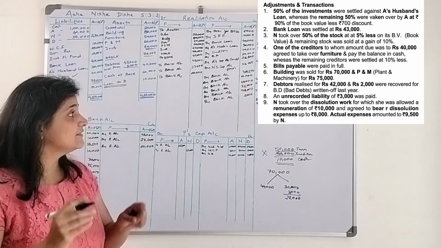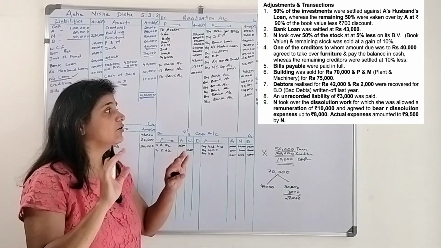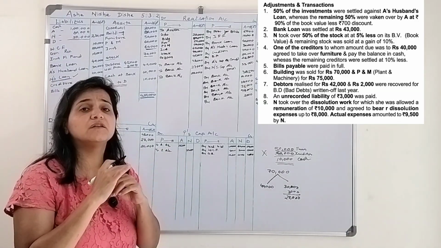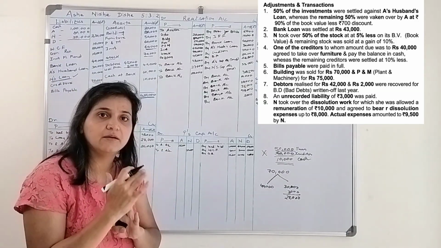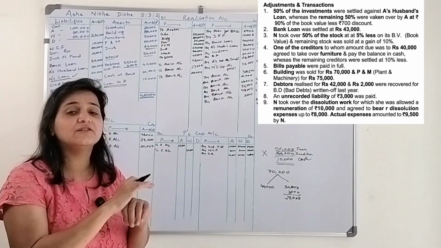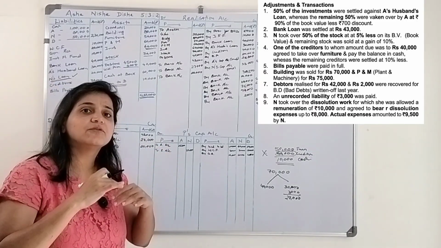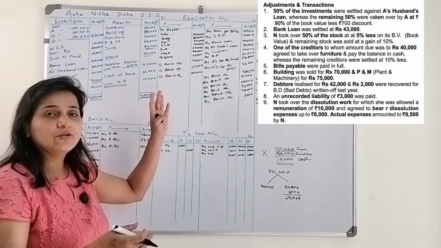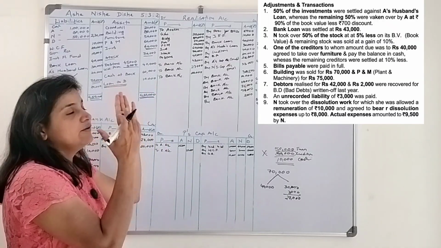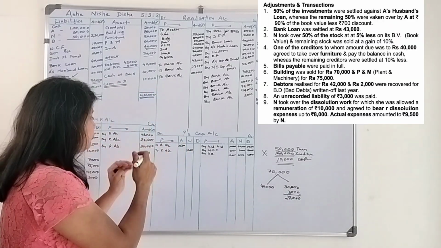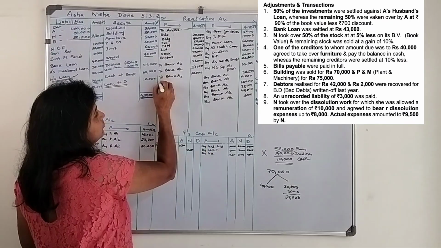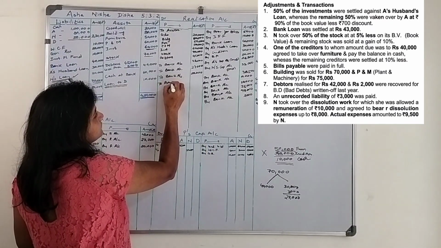Next is, an unrecorded liability of rupees 3,000 was paid. We pay off a liability. That liability has not been recorded in the books, but it is kind of an expense which we are paying off. What will be the journal entry? Realization account will get debited to bank account. So to bank account.